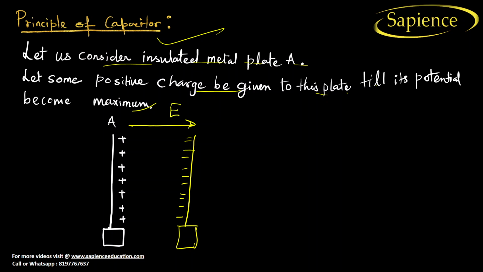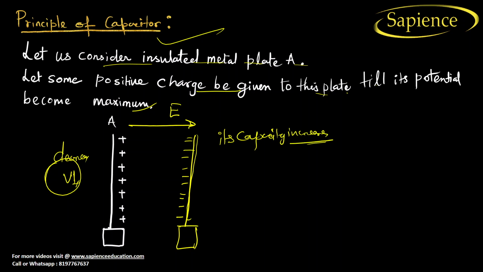But as soon as you put another conductor which is parallel to it, what will happen? There will be a certain decrease in the voltage, and due to this decrease, what happens? Its capacity increases. Its capacity increases, right? So in this way it works.